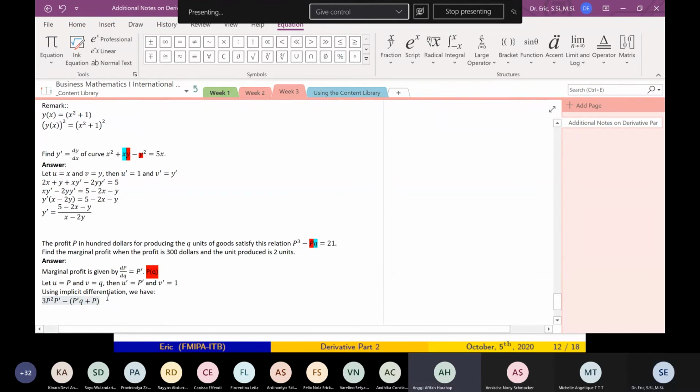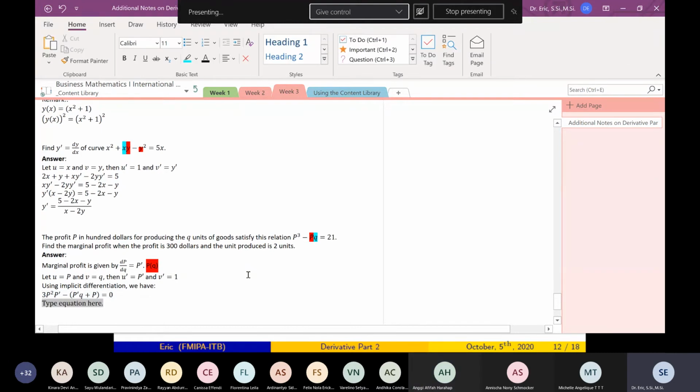So P times 1. Very good. And P times 1 is P. What about the derivative of 21 with respect to Q? 0, nothing. Very good, Anggi.